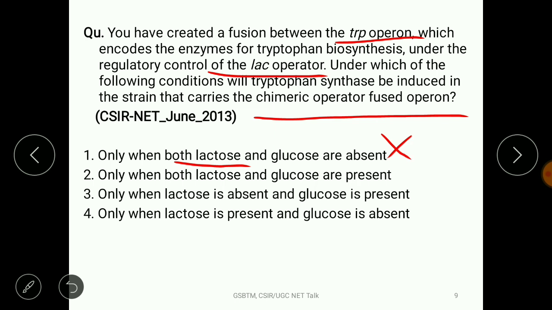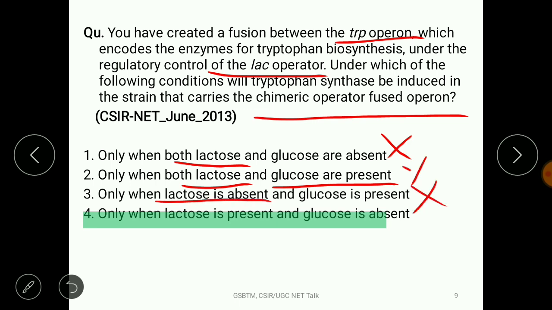Second choice, when both lactose and glucose are present, right? If lactose is present, then the operon is no doubt induced. But if glucose is there, it won't allow the operon to switch on. The third choice is only when lactose is absent. Lactose absent means it is switched off, so it is also not correct. Fourth is only when lactose is present, so it makes the operon switch on, and glucose is absent, right? So this is the correct choice.